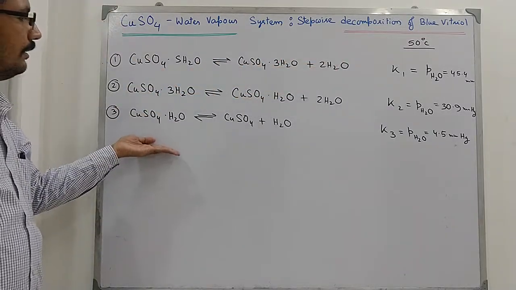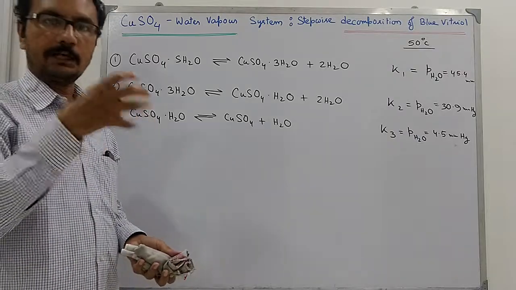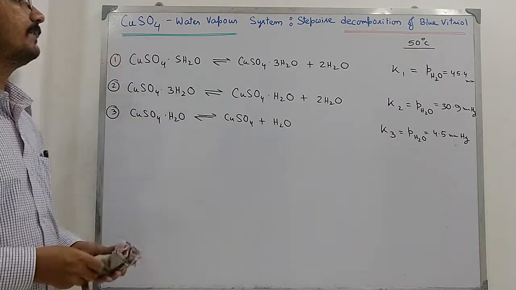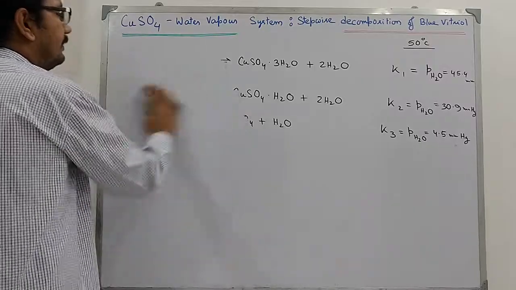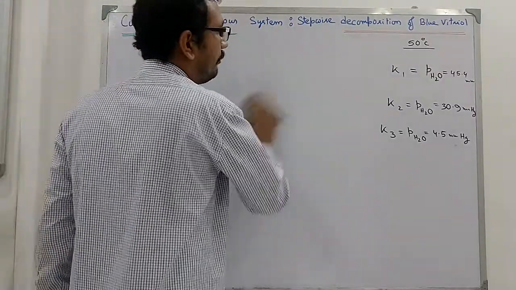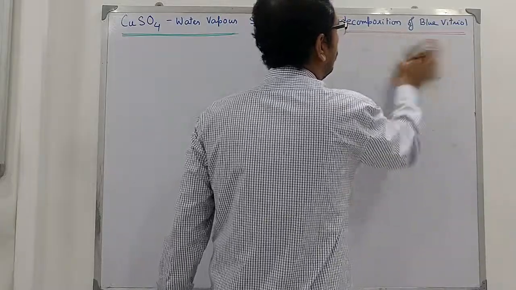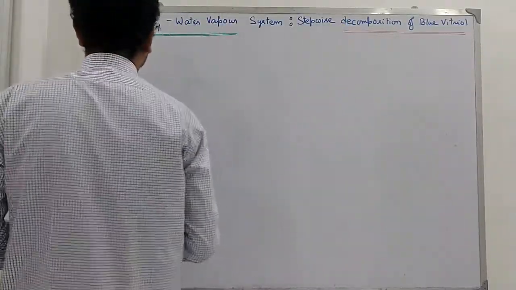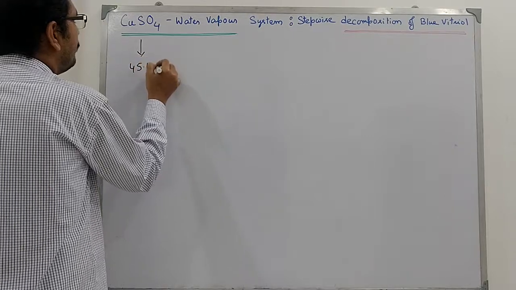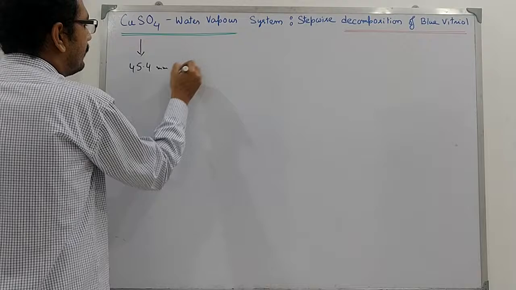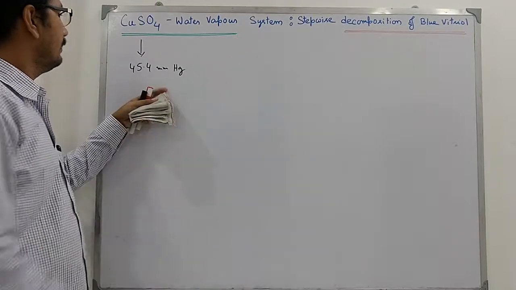Now see, if we start with this compound, this blue vitriol, within a closed vessel, and with the help of a vacuum pump, let us try to evacuate the system, we will see the pressure drop from the starting value, and we will find that the pressure comes to a constant value at 45.4 millimeter Hg, and this remains constant for a while, not for the entire time.